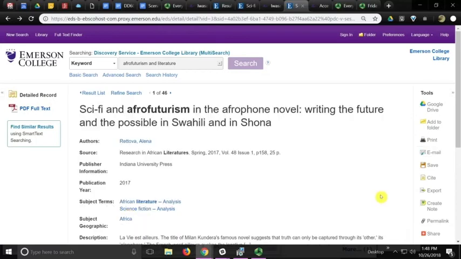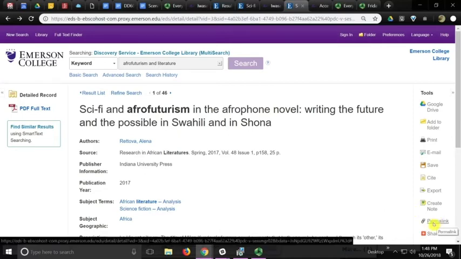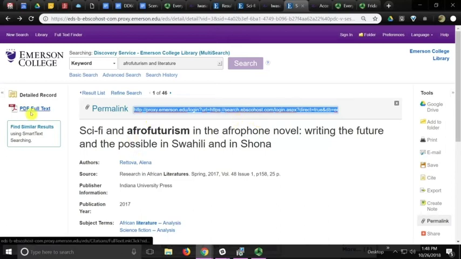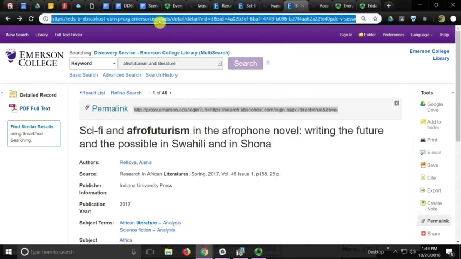Another great and useful tool on this page is the very tiny chain link permalink icon. Clicking on this link will generate a durable, permanent URL back to this article page and to the article full text. The evil twin of this very good permalink icon is the wicked browser URL bar. This URL from your browser is unstable, it is not permanent, and it will break.